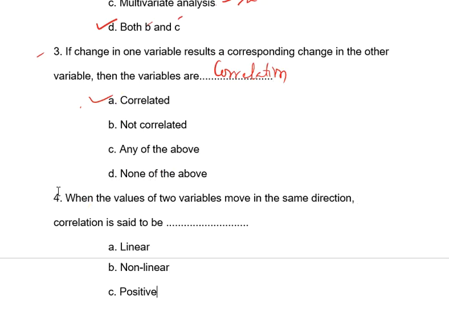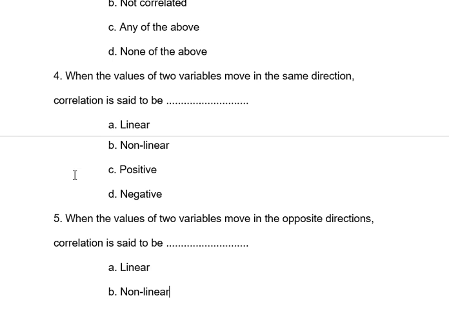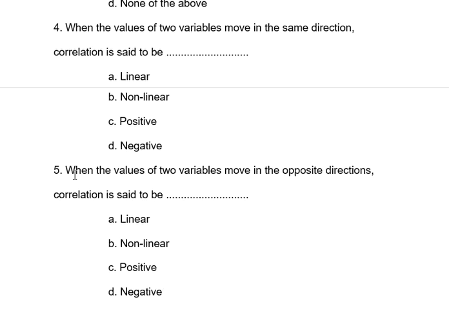Question number 4. When the values of two variables move in the same direction, they are said to be... Assume x variable and y variable are both moving in the same direction; we call it positive correlation.